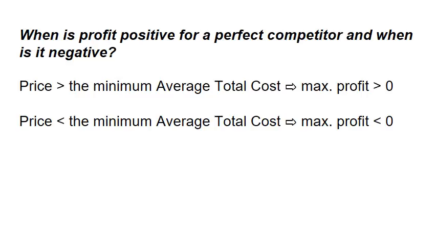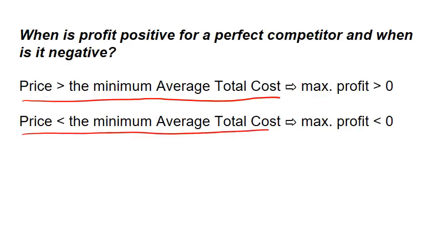This lecture ties together what we've learned about profit maximization and about the shutdown rule. First, when is profit positive for a perfect competitor and when is it negative? Well, as long as price is greater than the average total cost, the maximum profit will be greater than zero. When price is less than the minimum average total cost, no matter how much output the firm produces, its maximum profit will always be less than zero.